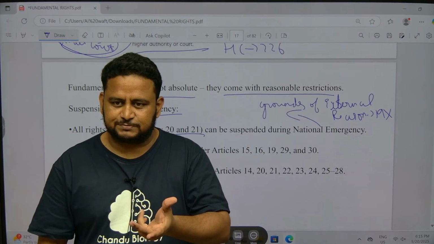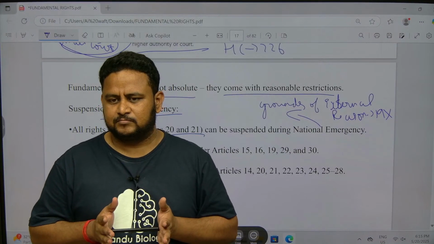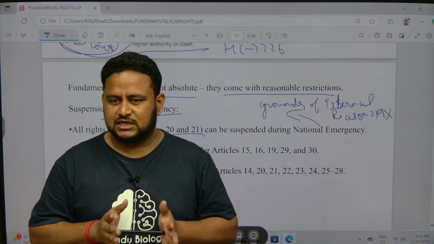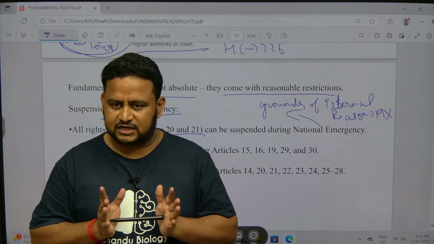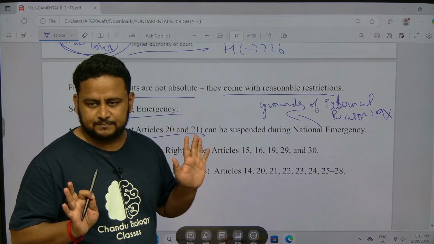Article 21 was given the highest priority because of right to life, to save people's lives; other fundamental rights were suspended. Okay, but it is not due to national emergency. It was due to pandemic. Don't get confused. But in general, 20 and 21 will not be suspended. This much you remember. Very important.